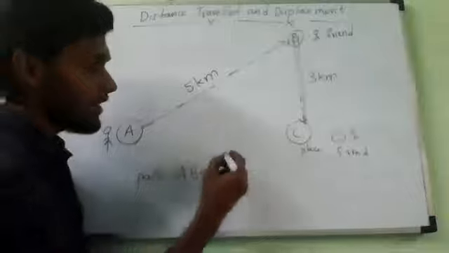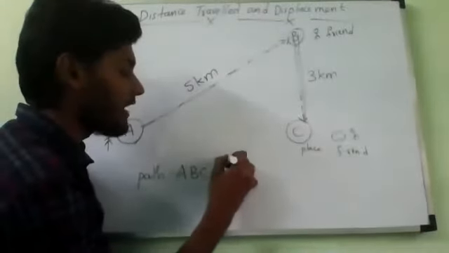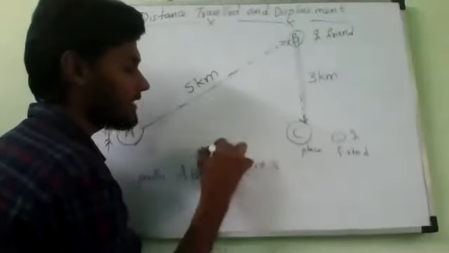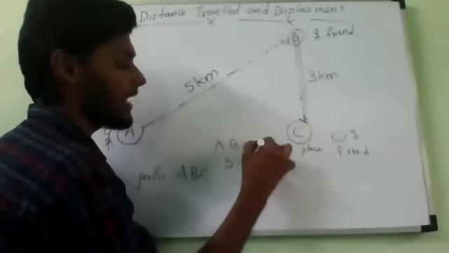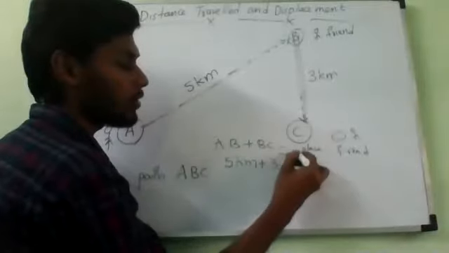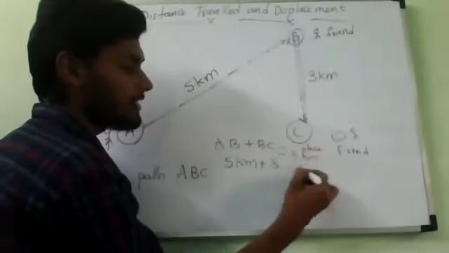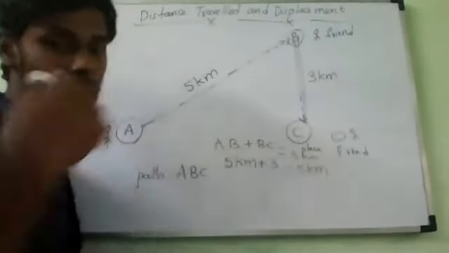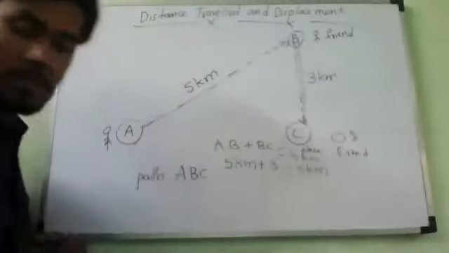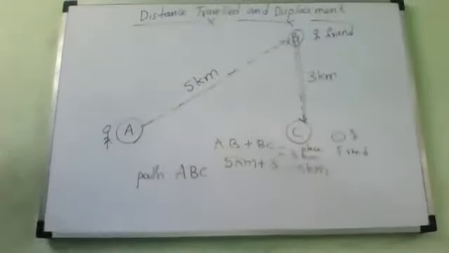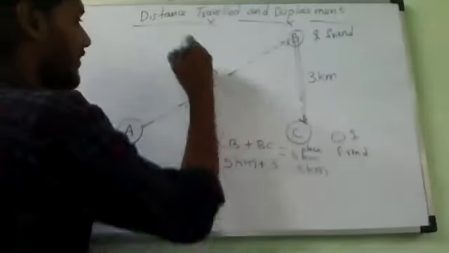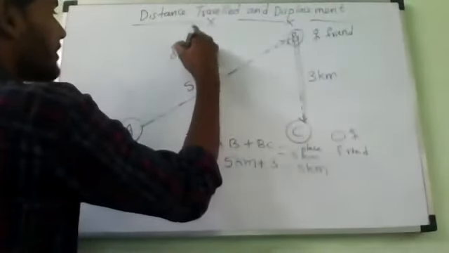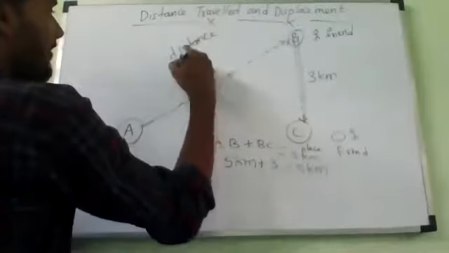So the total distance traveled by the man is 5 kilometers plus 3 kilometers. Means A to B 5 kilometers plus B to C 3 kilometers, which gives the total distance traveled by him, equal to 8 kilometers. Is it clear or not? Yes, sir. So the distance traveled by the man is how much?